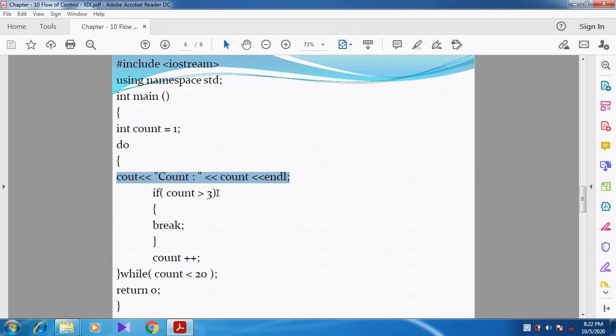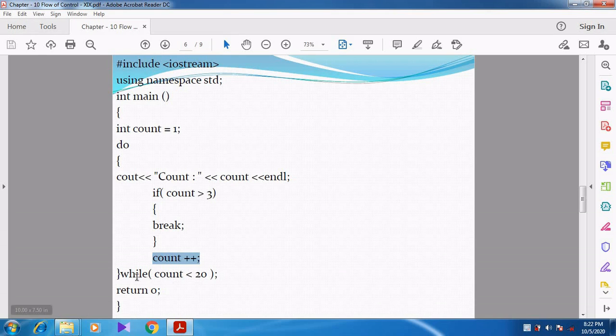Then again checks the condition. If count is greater than 3. Condition becomes true or false? 3 is greater than 3. Condition becomes false. Again false means count plus plus. So count is incremented plus 1. So 3 plus 1, it becomes 4. Can you understand, students?